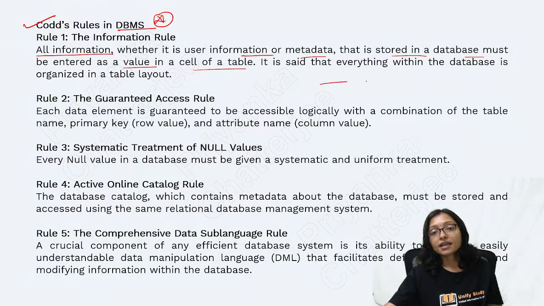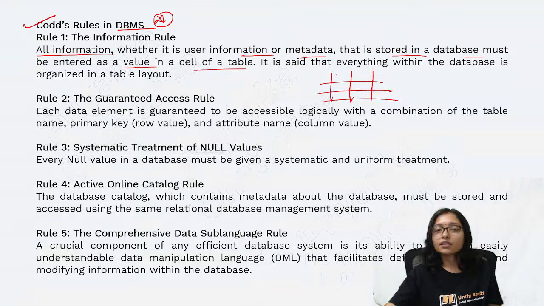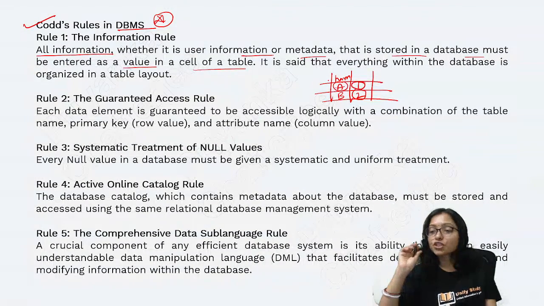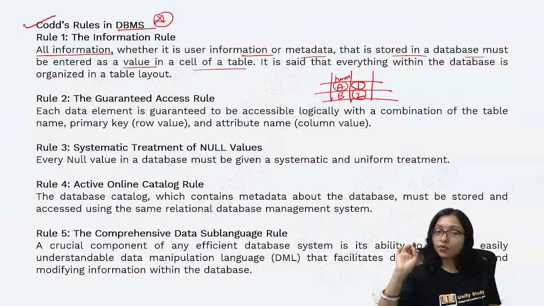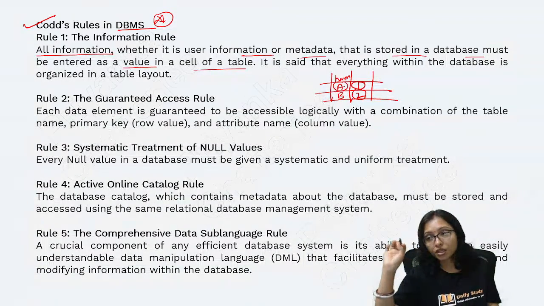Like that, here is the table, right? In the table, whenever you are doing that, the name. So, what is the name of the employee? A. What is the roll number? 1, 2. As a value we are going to store. This is the information rule. From here questions are coming, guys. Don't ignore this topic also.